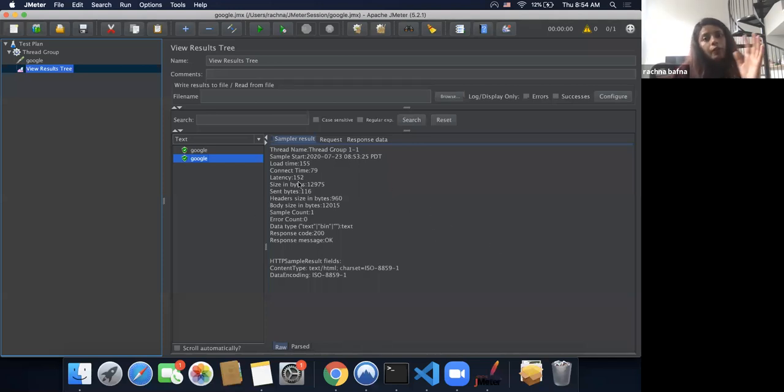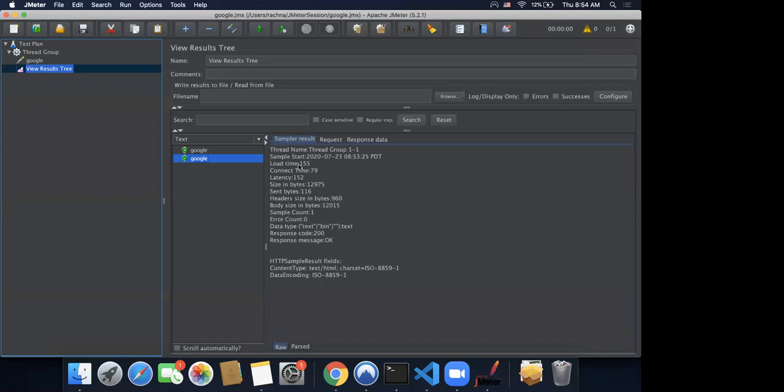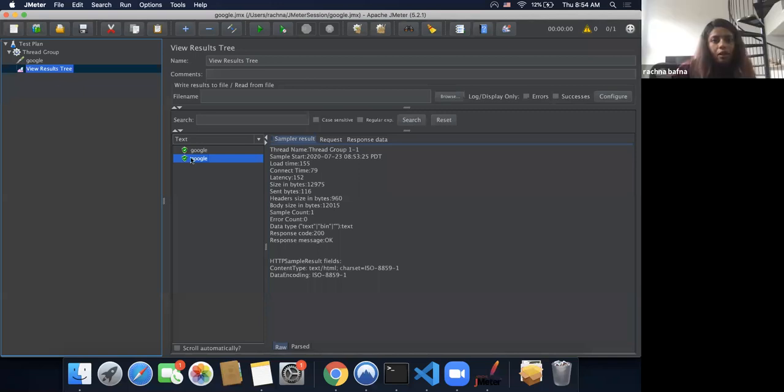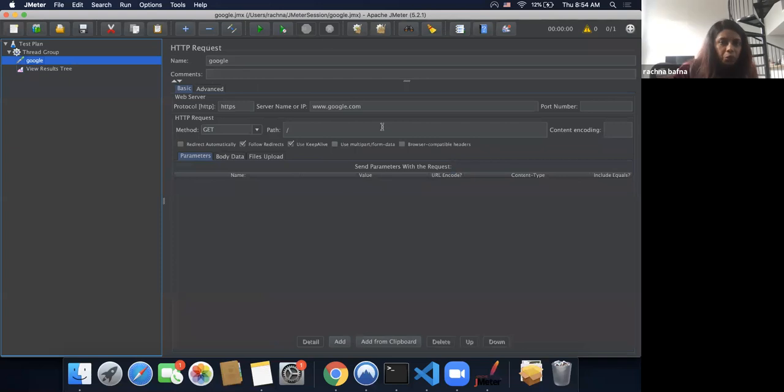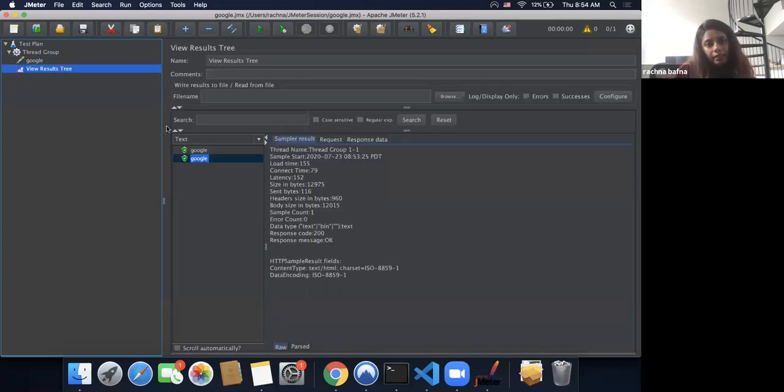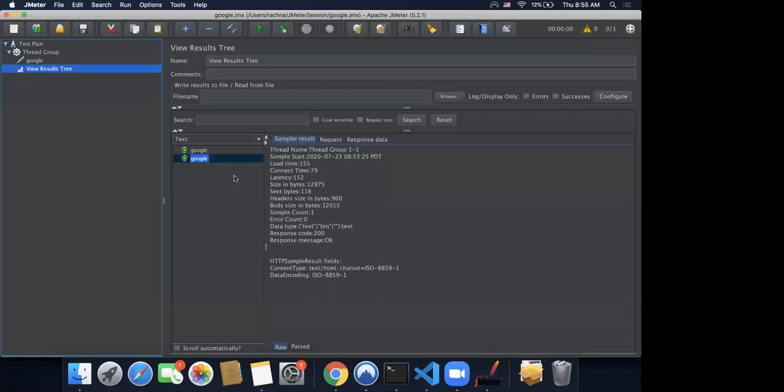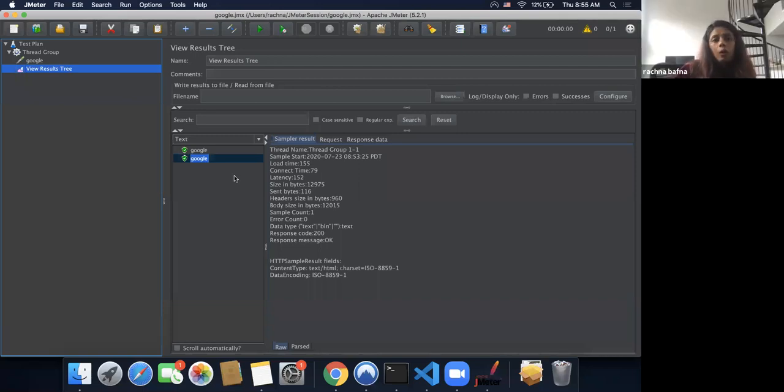So now we'll go over this very quickly. We actually ran our first ever, very small load test possible with a GET request. What we've done is essentially we just added a sampler, told JMeter what we wanted to do, and then ran it. So view results tree is something that you will use a lot while scripting your test.